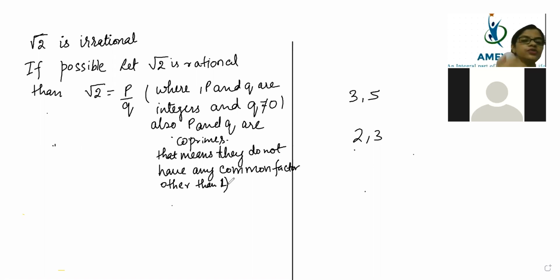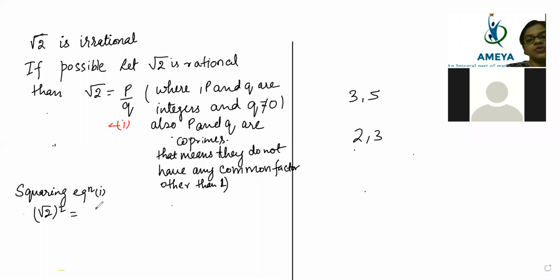Now what we are going to do? We will be squaring this. We will take it as equation 1. And then we will write squaring equation 1. Then root 2 square will become equal to p by q whole square.